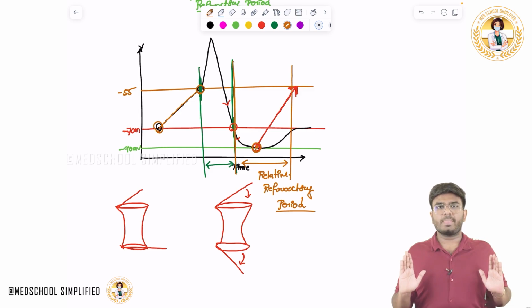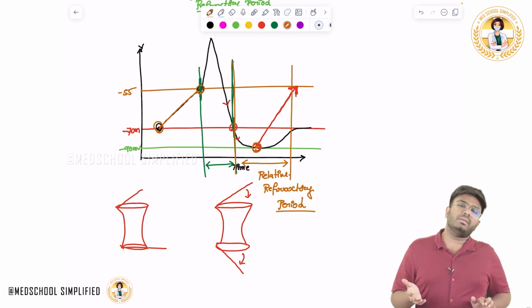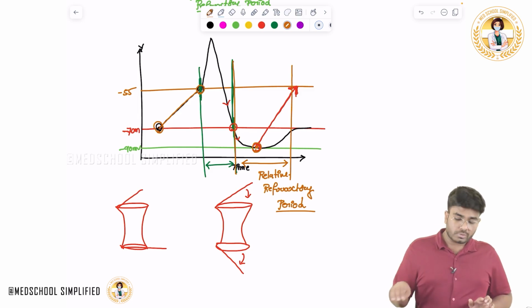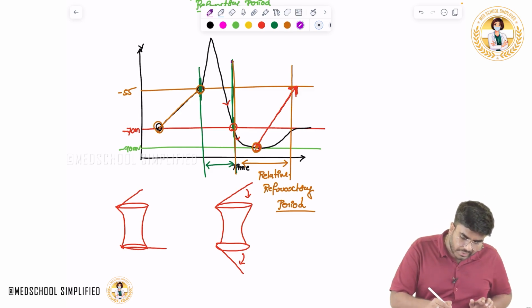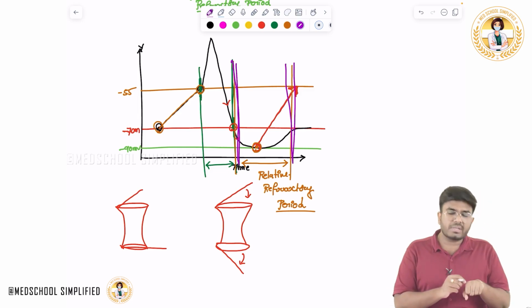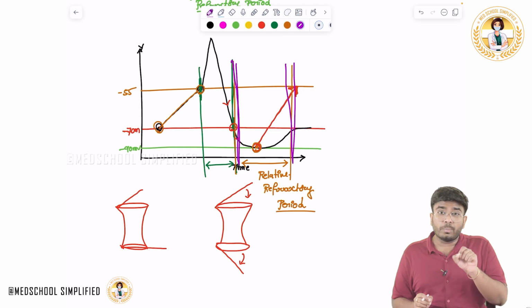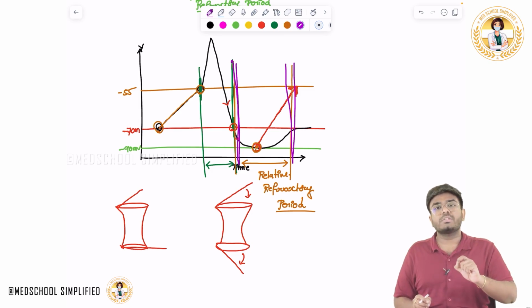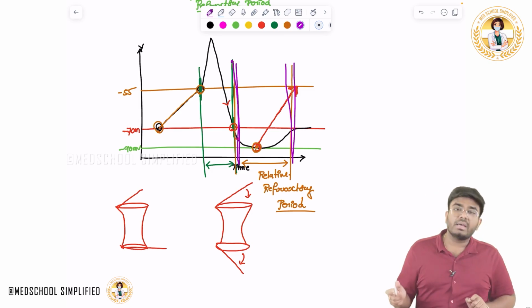Now he is okay, and now he is saying, if you give me $100, sir, I am not going to work. Give me more. So during the relative refractory period, same thing is happening. During the relative refractory period, a normal stimulus is not enough to bring the voltage to threshold. You have to give a little bit more stimulus to bring the voltage to threshold. So these two are the refractory periods.